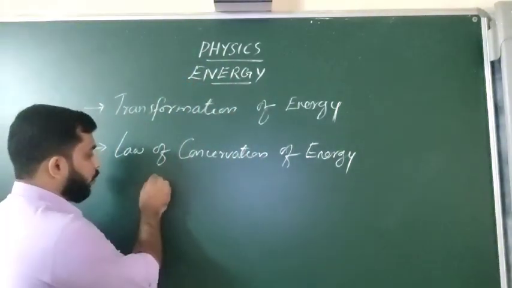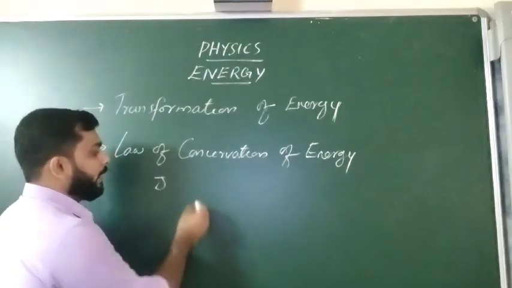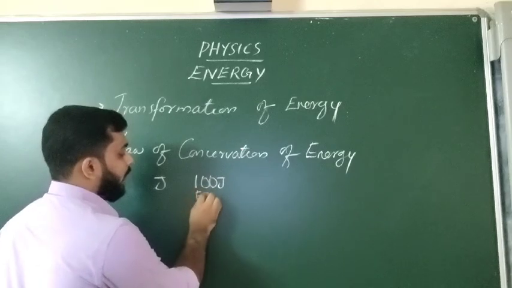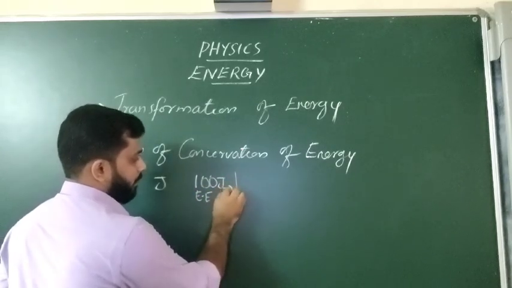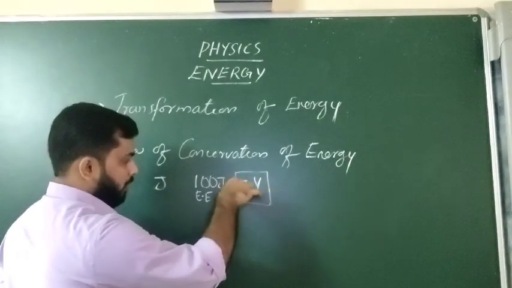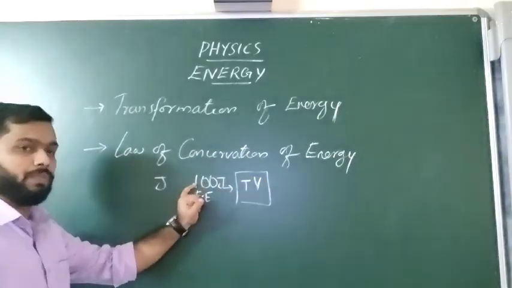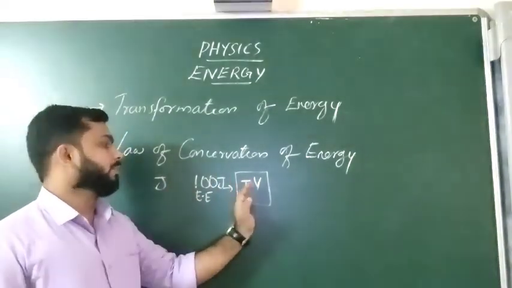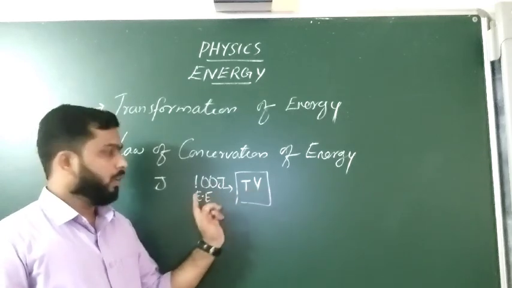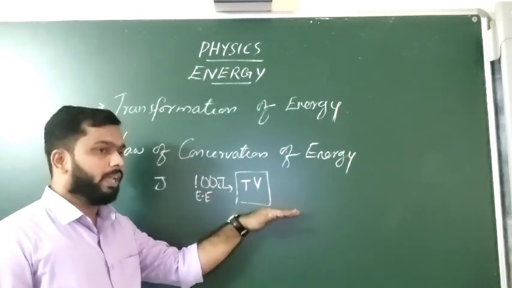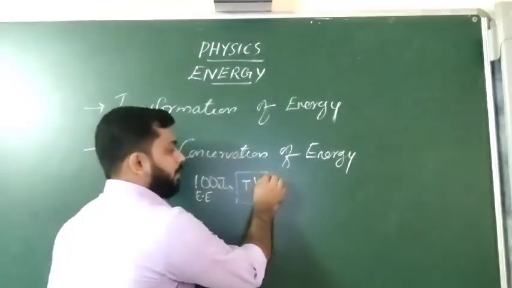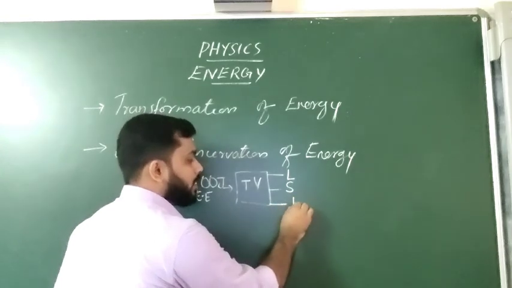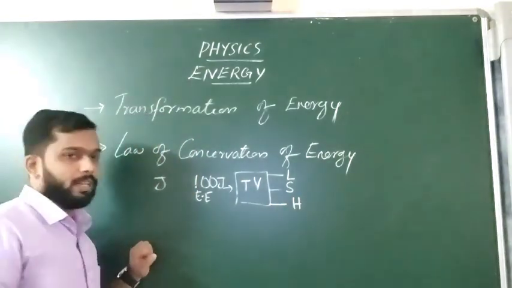The SI unit of energy is joule. We can explain it like this: suppose 100 joules of electrical energy is supplied to a TV set. I am giving a total of 100 joules of energy. And from the TV we know light energy will be there, then sound energy will be there, and finally some energy will be there in the form of heat energy.